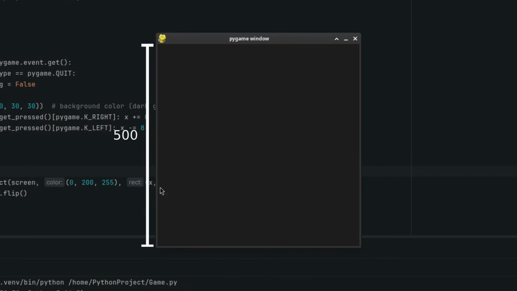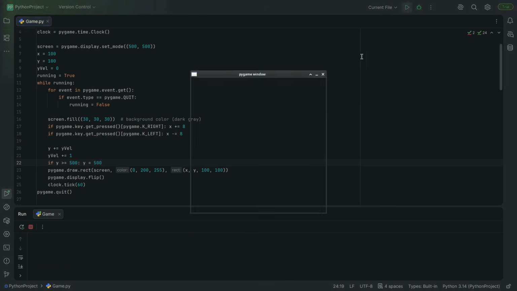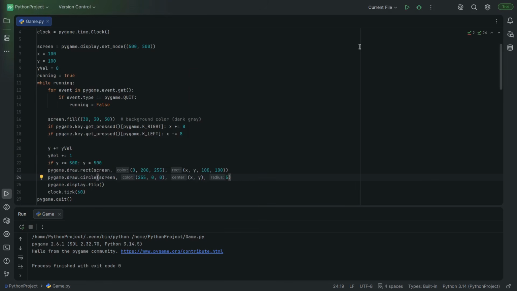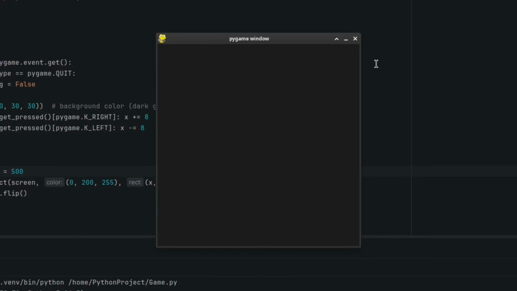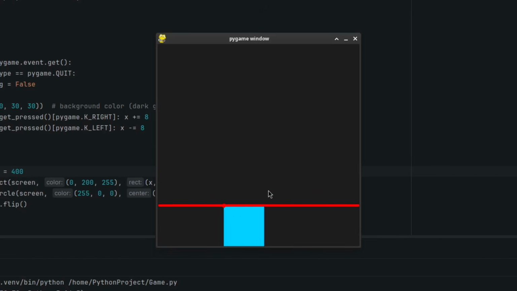Does just keep falling forever though. We need something for it to land on. This is actually pretty easy. The screen is 500 pixels tall, so if the Y coordinate ever gets above 500, we just need to put the square back to 500. So now it'll never go under the screen. Oh, what happened? Well, the screen is 500 pixels tall, but the player's Y coordinate is actually this point. So when it falls to the bottom, you just barely can't see it. So I guess instead of falling 500, wait until you fall 400 pixels, because you're 100 tall. The floor is technically right here, but it looks perfect.